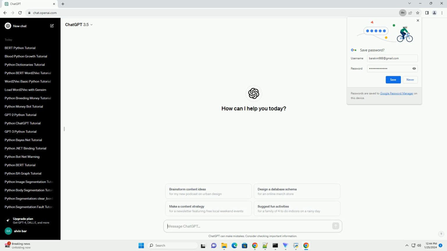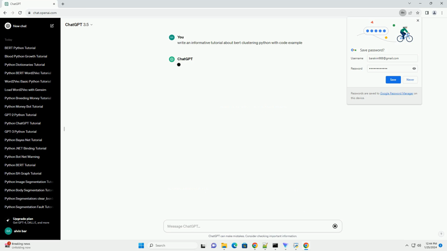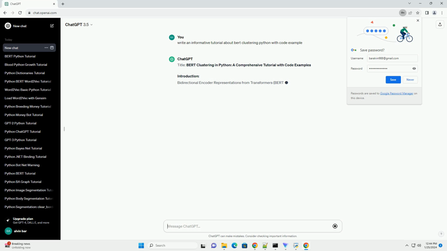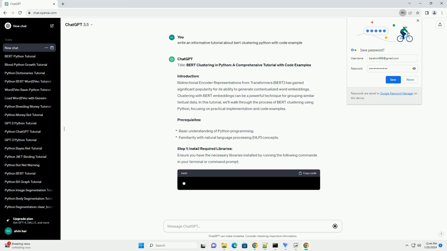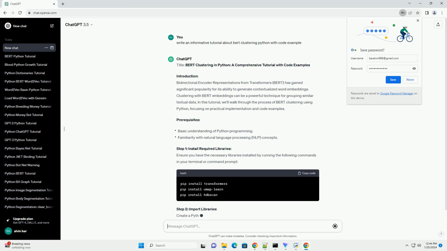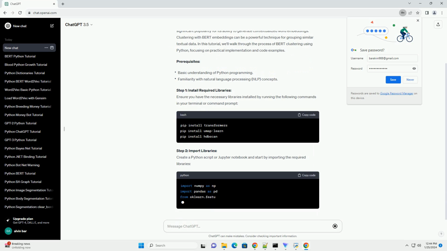Title: BERT Clustering in Python, a comprehensive tutorial with code examples. Introduction. Bidirectional Encoder Representations from Transformers, BERT, has gained significant popularity for its ability to generate contextualized word embeddings. Clustering with BERT embeddings can be a powerful technique for grouping similar textual data. In this tutorial, we'll walk through the process of BERT clustering using Python, focusing on practical implementation and code examples.